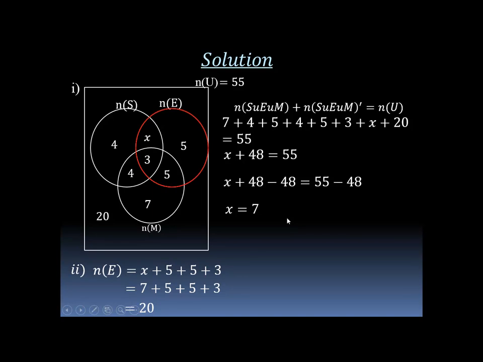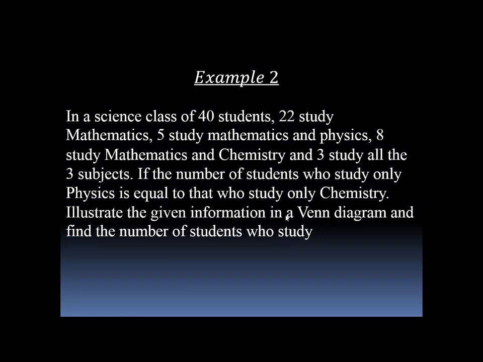Let's take another live problem. Example 2. In a science class of 40 students, 22 study mathematics, 5 study mathematics and physics, 8 study mathematics and chemistry, and 3 study all the 3 subjects.